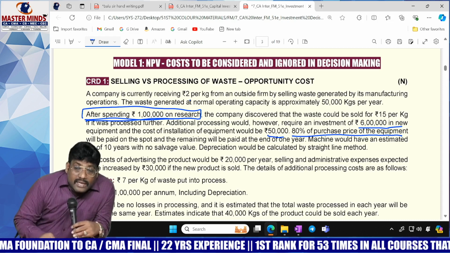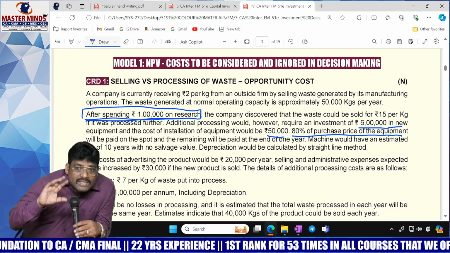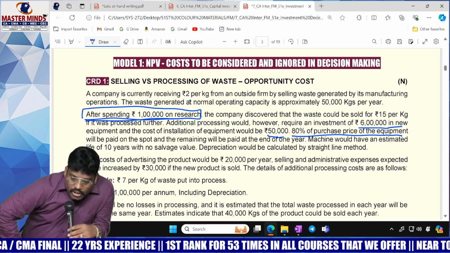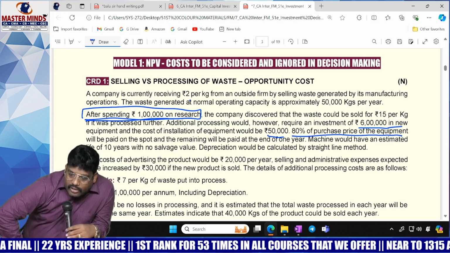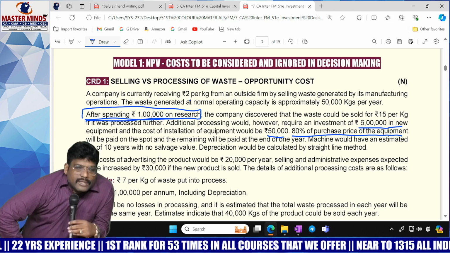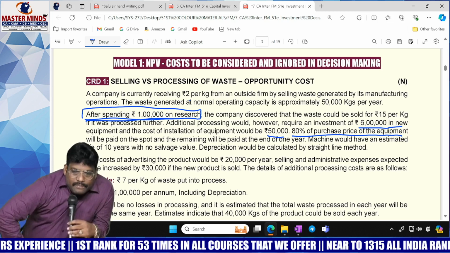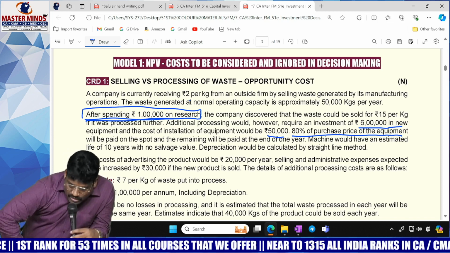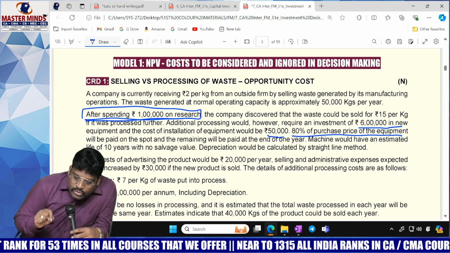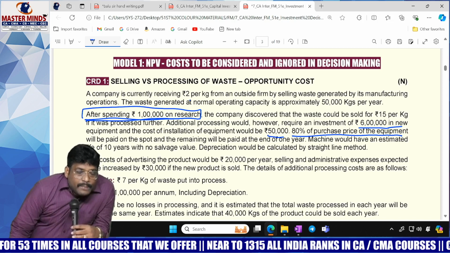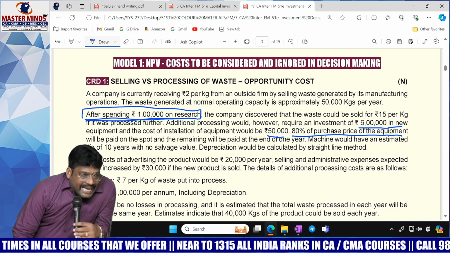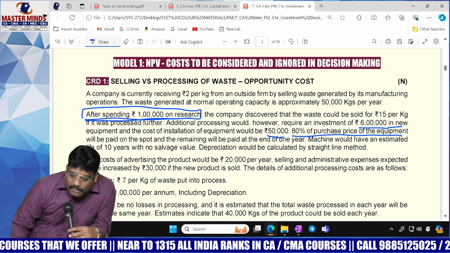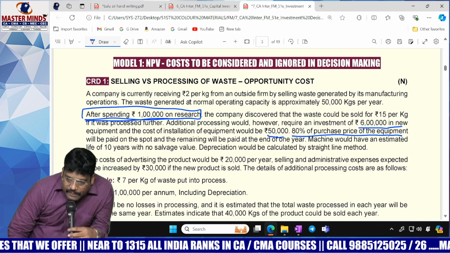You try to understand, if you want to solve this problem, you must have conceptual clarity on various topics. Depreciation would be calculated on the straight line method. What is the straight line method formula? Cost minus scrap divided by life. Sir, even though the formula is given, we should not consider depreciation directly. Why? Because unless the tax details are given, we are not going to consider it. But the depreciation formula we know: cost minus scrap divided by life.